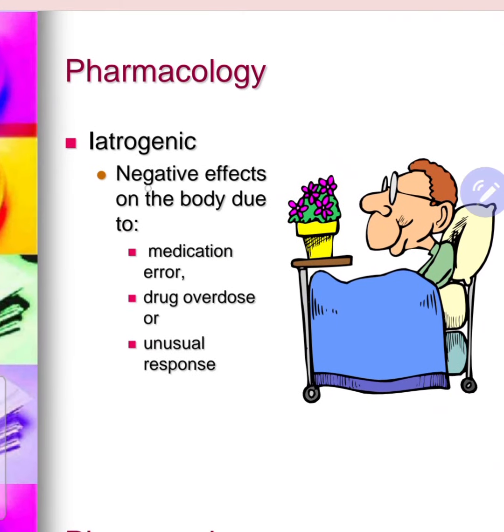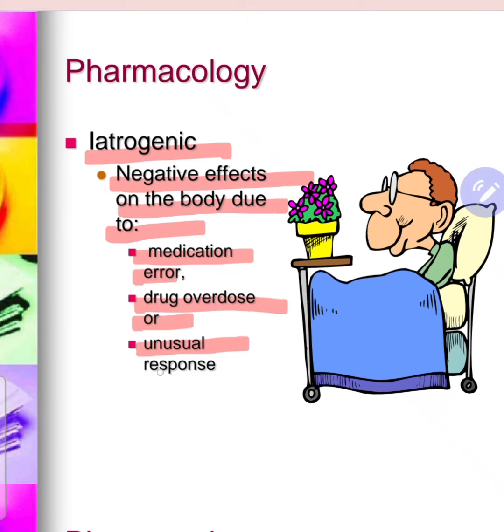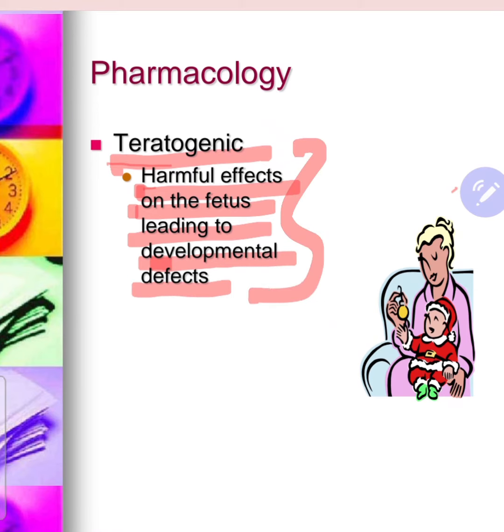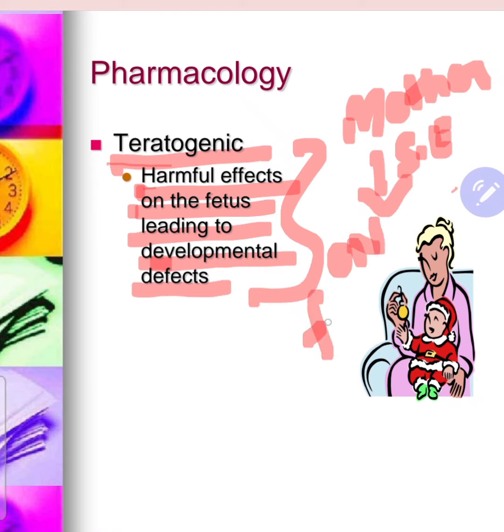Now, iatrogenic means the negative effect on the body due to medication error, drug overdose, or unusual response. Now, teratogenic is a harmful effect on the fetus leading to developmental defects. It means if the mother has taken a drug and it causes side effects on the fetus, because of that it leads to developmental defects.